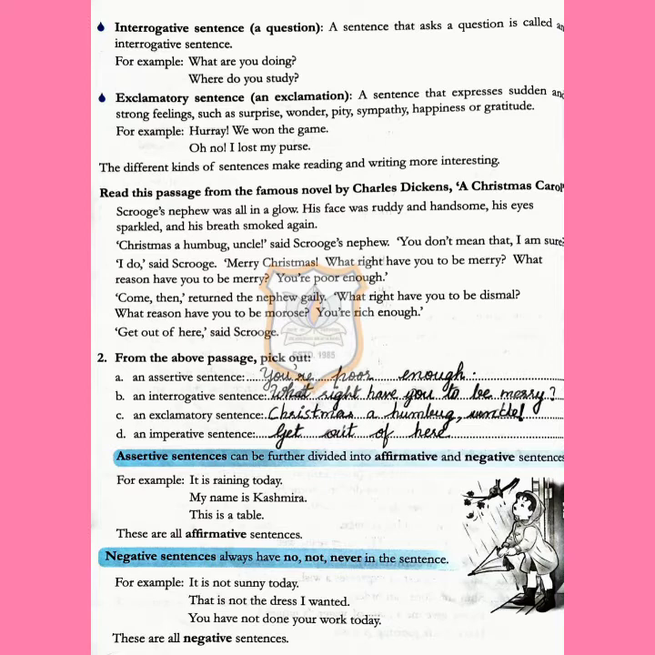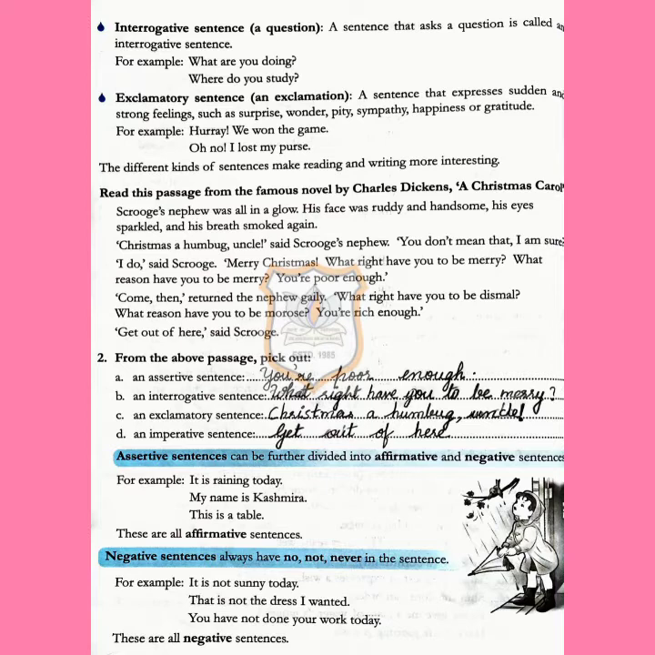The fourth one is the exclamatory sentence. It is known as an exclamation mark type sentence. A sentence that expresses sudden and strong feelings such as surprise, wonder, pity, sympathy, happiness, sadness, or gratitude is known as an exclamatory sentence. For example, you can say, hooray, we won the game! Oh no, I lost my purse! The different kinds of sentences make reading and writing more interesting.